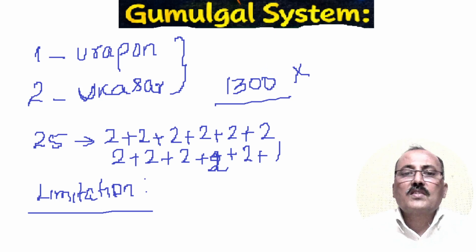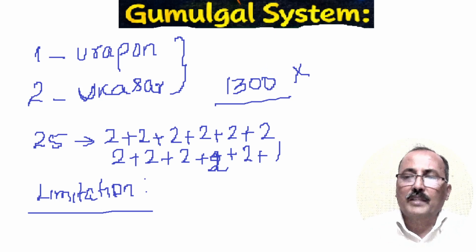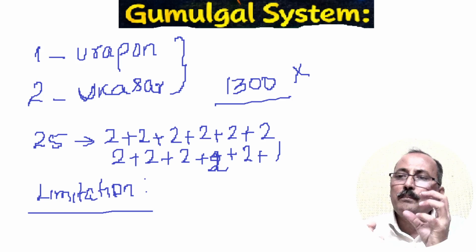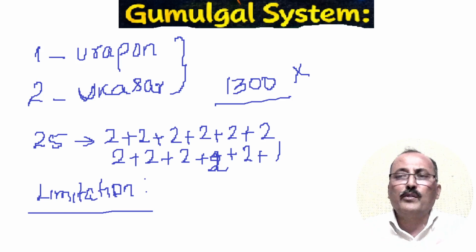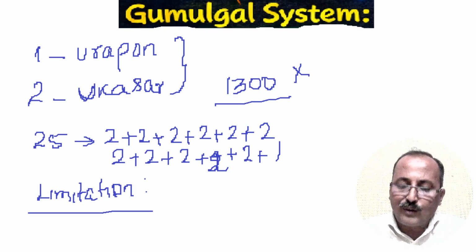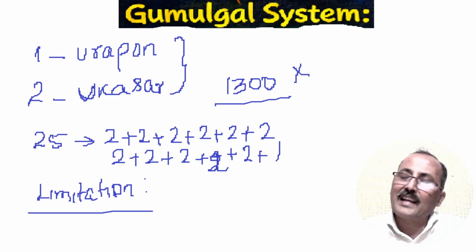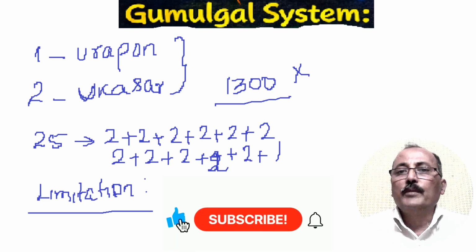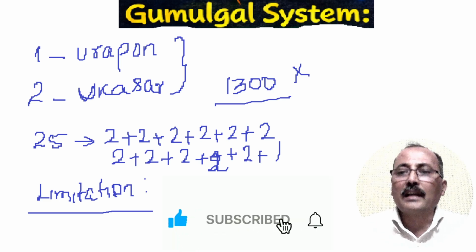It is a very old number system, and what they found at that time was very difficult. It is too difficult to carry so many pebbles or objects or symbols, and it is too confusing, so mistakes will often happen. That's why they evolved from base 2 to base 5, and then to base 10. With this we will wind up the Gumulgal number system.